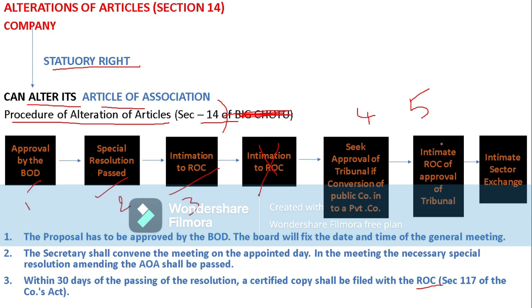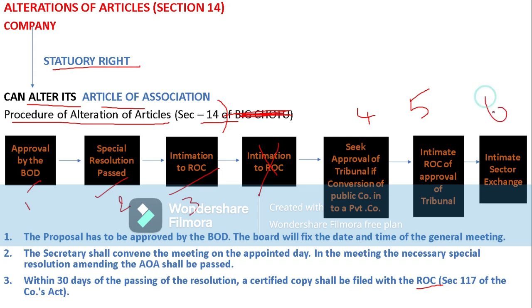So within 15 days we have to file the altered copy with the ROC from the date of receipt of the order of approval from the tribunal.